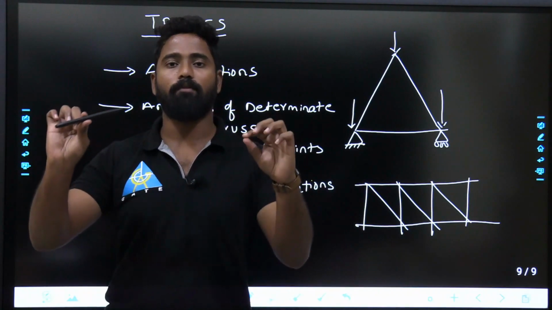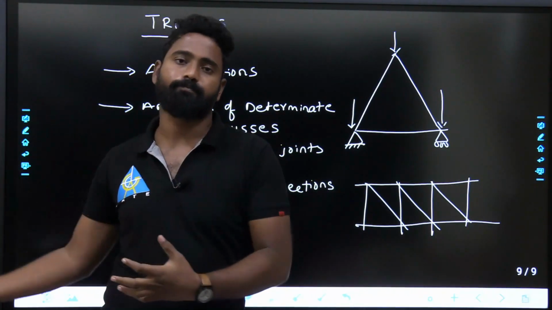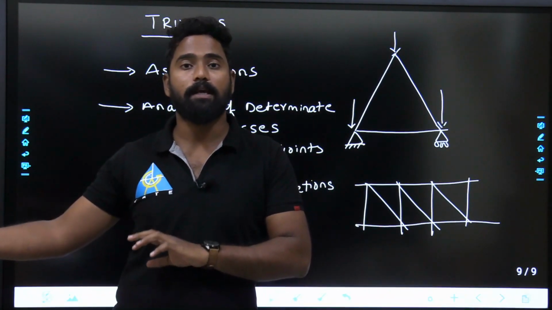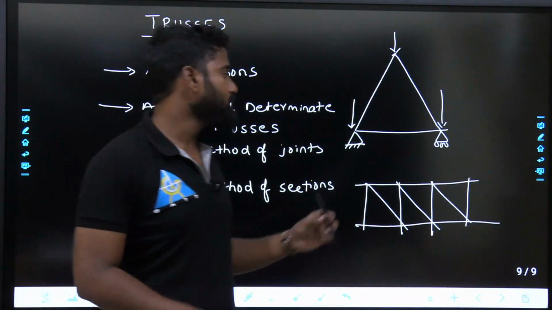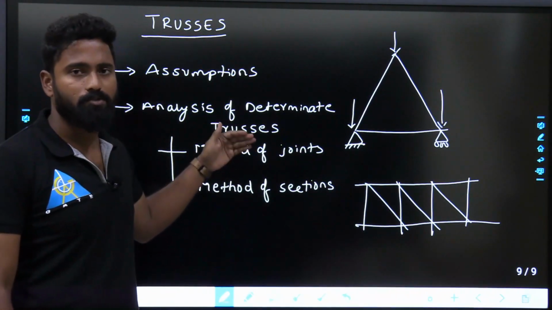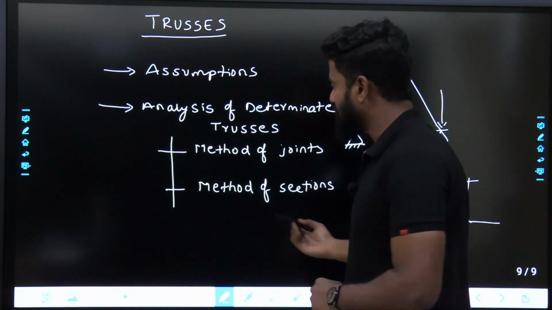For this force, what is the area that you have to provide, what is the strength that you have to provide, that you can easily calculate. That is the idea. From that you will see in steel structures. In structural analysis, you will see what is the force that is coming onto the member. So these are the different methods, method of joints, method of sections. What exactly these are, we will discuss later.